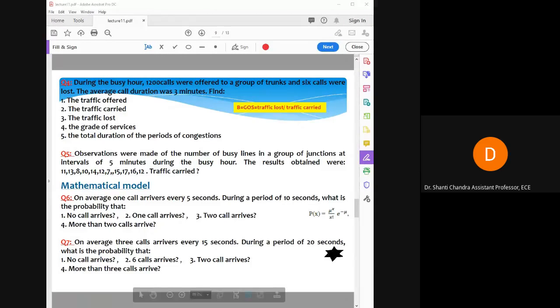Now find the call arrives for 6 calls. So here, what will be the value of x? So x is equal to 6, and mu is same. So mu is equal to 4 and x is equal to 6. Then put these value and write the answer in the chat box.